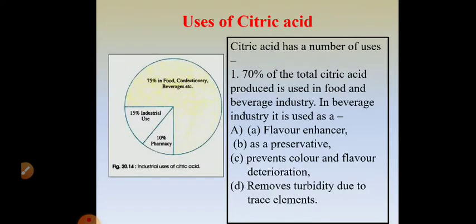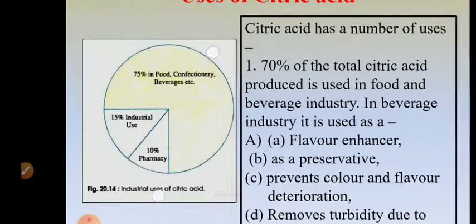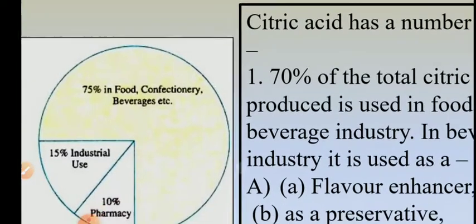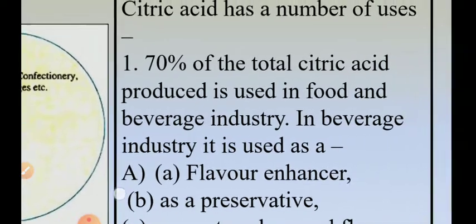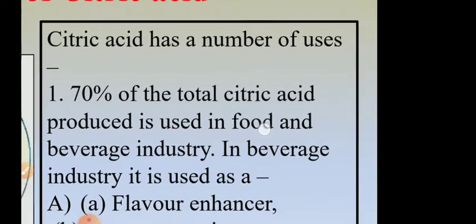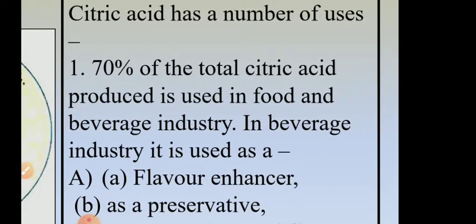Now the next important thing, the uses or industrial applications of citric acid. As this graph suggests, 70 to 75% of the citric acid that is produced is used in food, confectionery and beverage industries. Some part of it, 10 to 12%, is used in pharmacy and some is used for other industrial purposes. So it has a number of uses.